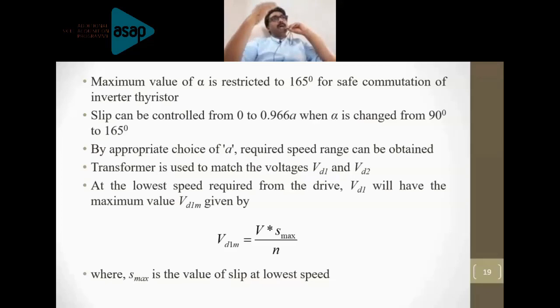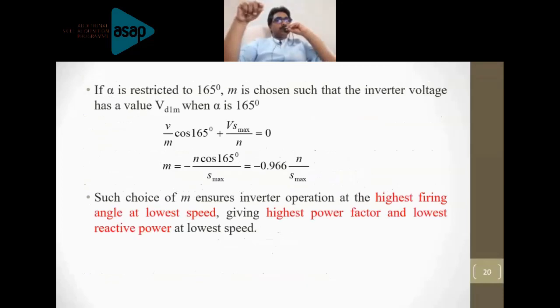When the machine is operating at the maximum speed, what will happen? You are not extracting any power from the machine. That means the output voltage across the uncontrolled rectifier will be 0, right? But when the speed is minimum, what is the meaning of that?